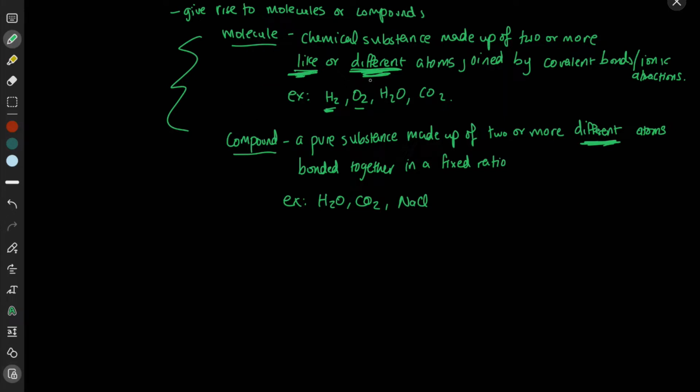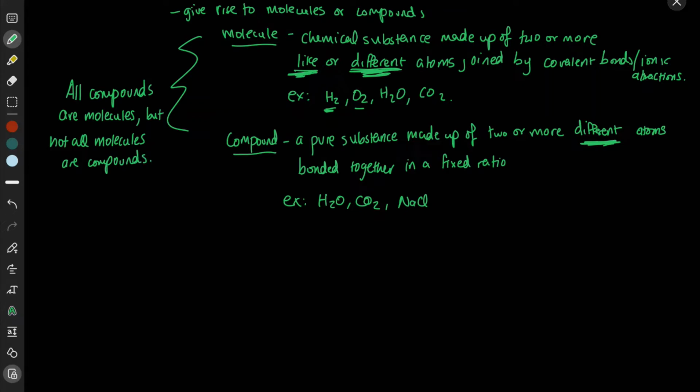If it's a molecule that's made up of two different atoms, sure, it's a compound. But if it's a molecule made of two like atoms, it's not a compound, right? So hopefully you guys can understand that. So again, just a distinction: all compounds are molecules, but not all molecules are compounds.